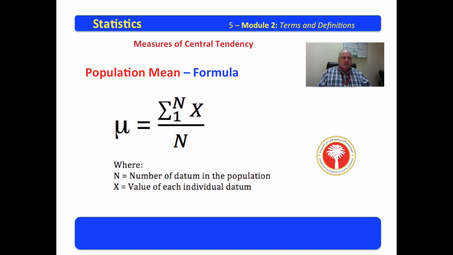Now, of course, they have formulas. And doesn't this formula look wonderful? Mu is equal to the sum of all the data from 1 to however many there are in the population, added up, divided by the number in the population. A capital N always stands for the number of datum in the population. A capital X stands for the value of each individual datum in the population. That looks like an awful formula, but all it does is add all the values up and divide by the number you have.